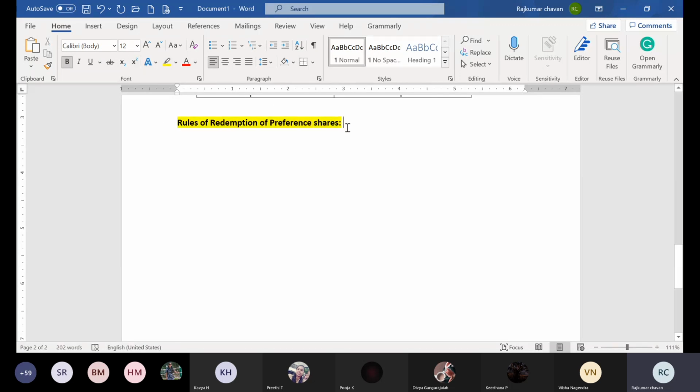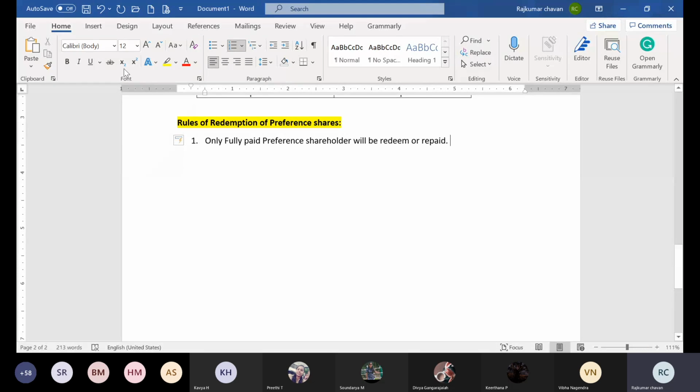What are those rules? Let me put in the numbers. The first rule of redemption of preference shares says that only fully paid preference shares will be redeemed or repaid.